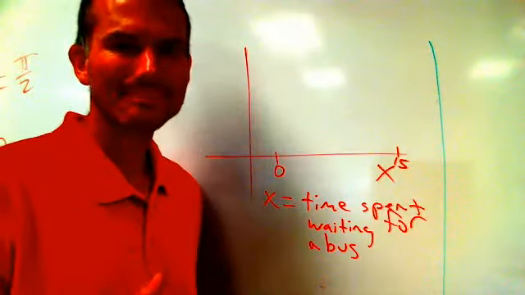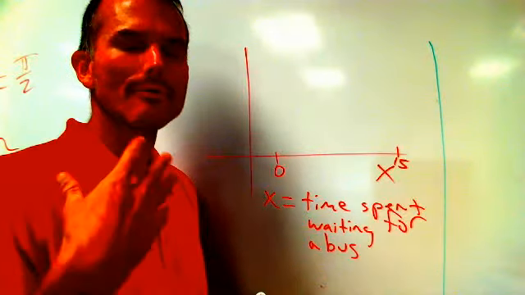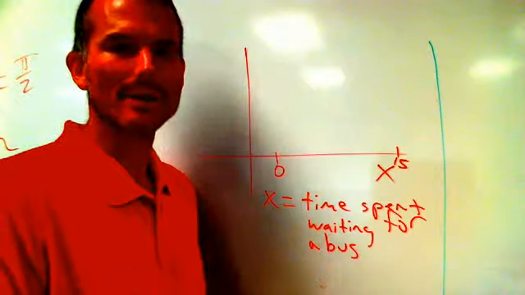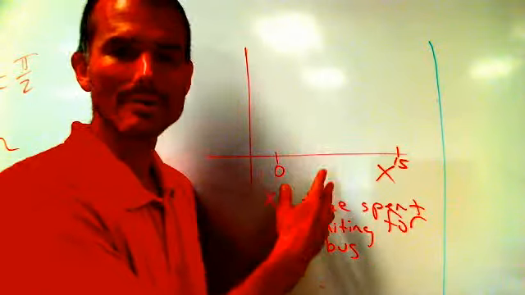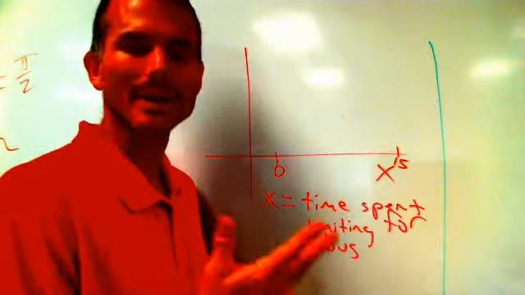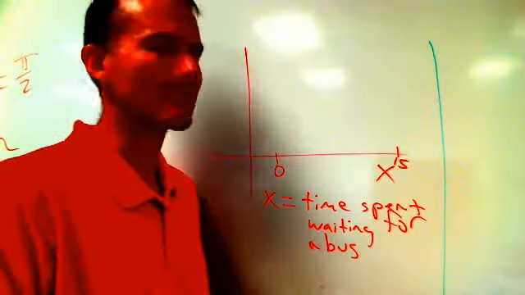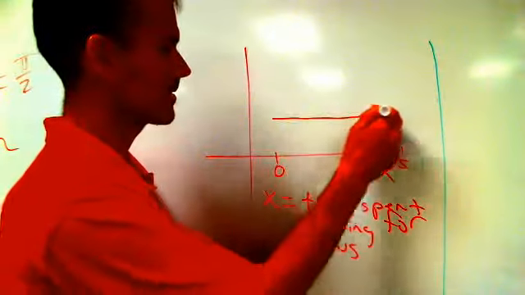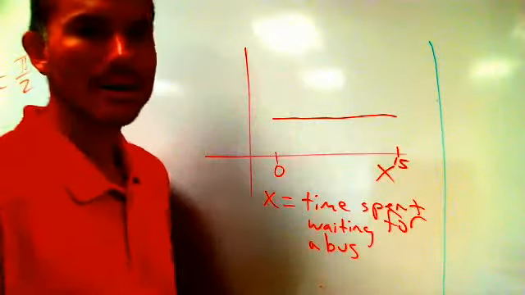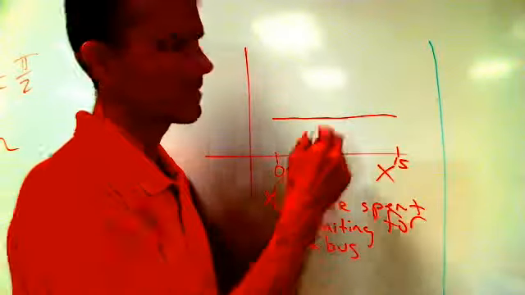Well, it depends. Really, if buses run approximately every 15 minutes, it might be just as likely to take 1 minute as it does to take 13 minutes or anything else, or 13 and a half minutes, whatever. And this might be a good example of a uniform distribution. This is called a uniform distribution.